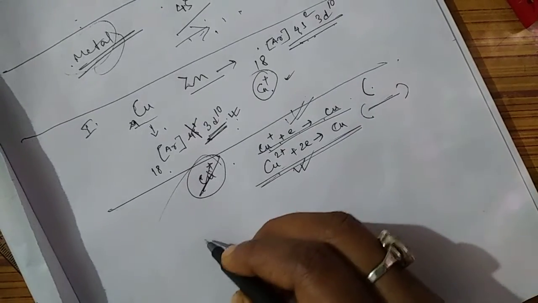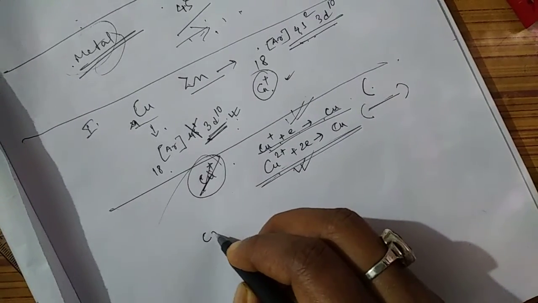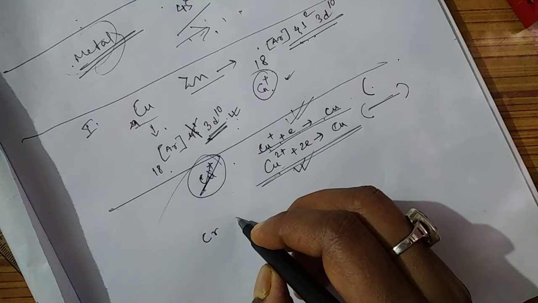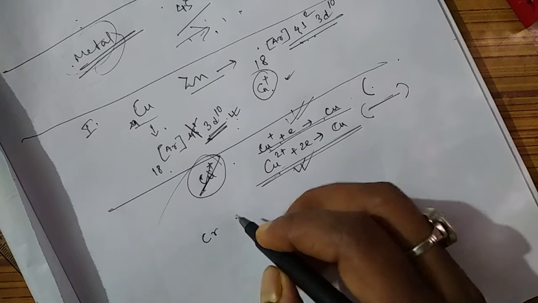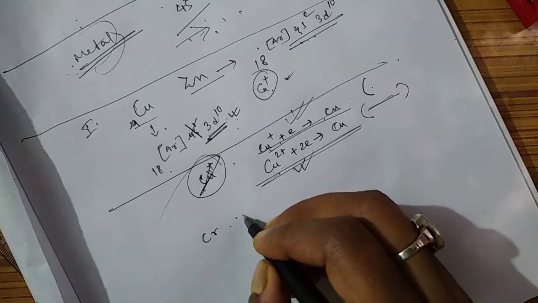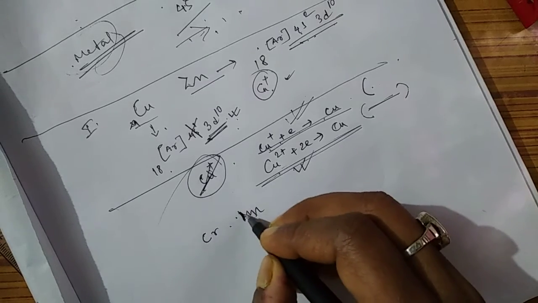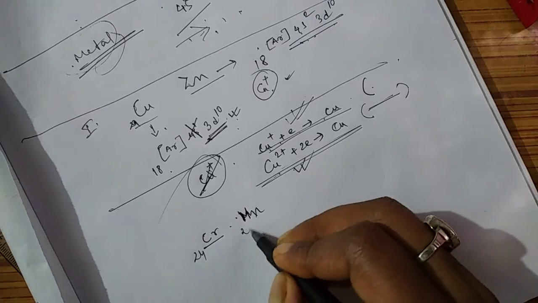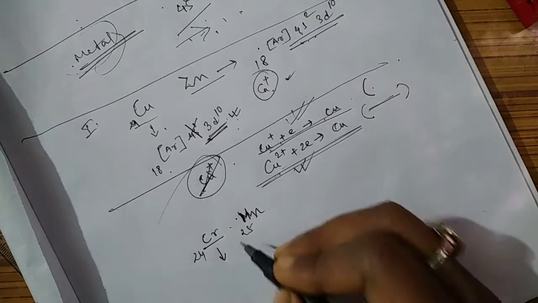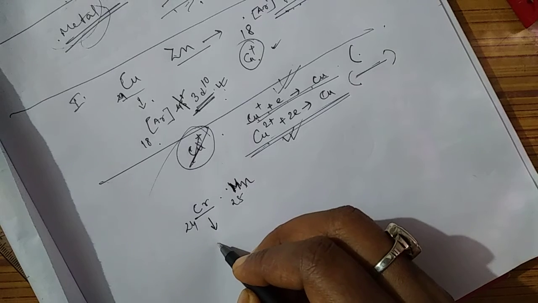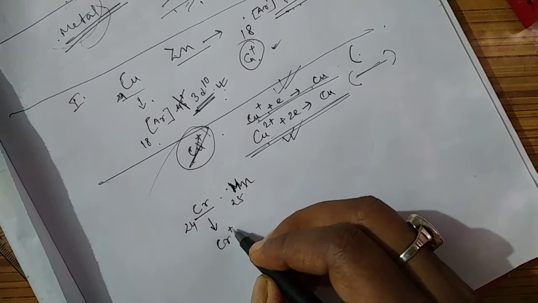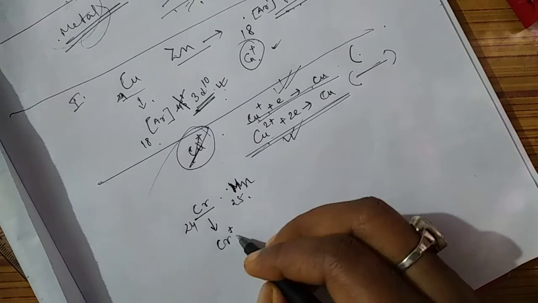But now to discuss the second ionization enthalpy, we can compare chromium and manganese. Suppose I am discussing chromium, atomic number 24, and manganese, atomic number 25. Chromium will readily release one electron to become chromium plus.